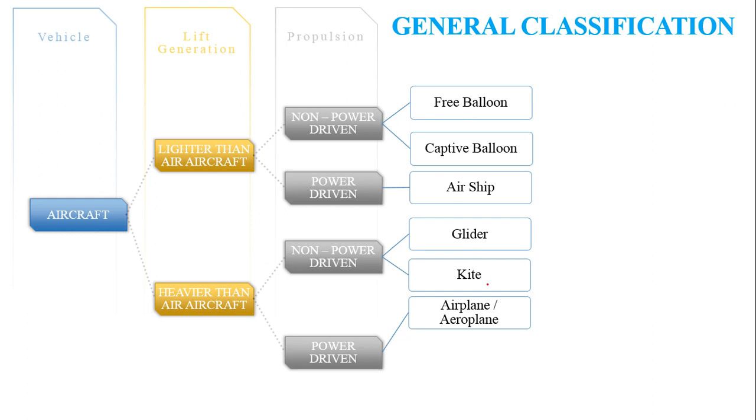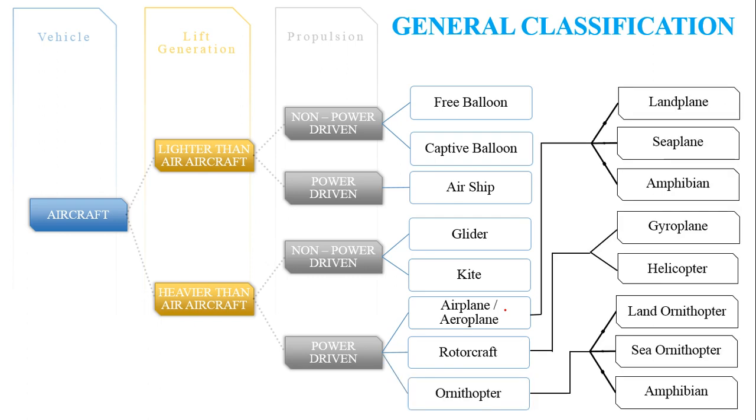Then, the power-driven case of heavier than air aircraft can be either airplanes or aeroplane, which is a British and American usage or pronunciation difference, and it can be either rotorcraft or ornithopter. Now, when we focus on the power-driven case, and further classify these three subcategories of power-driven heavier than air aircraft, the airplanes or aeroplane can be further classified into three subdivisions: it can either be the land plane, seaplane, or an amphibian.